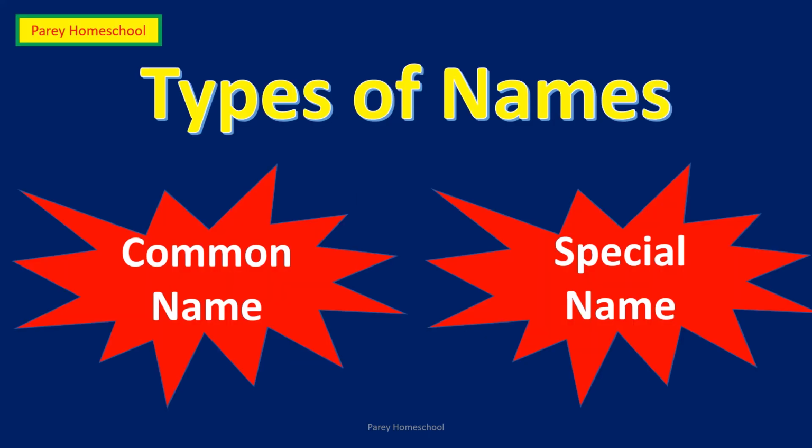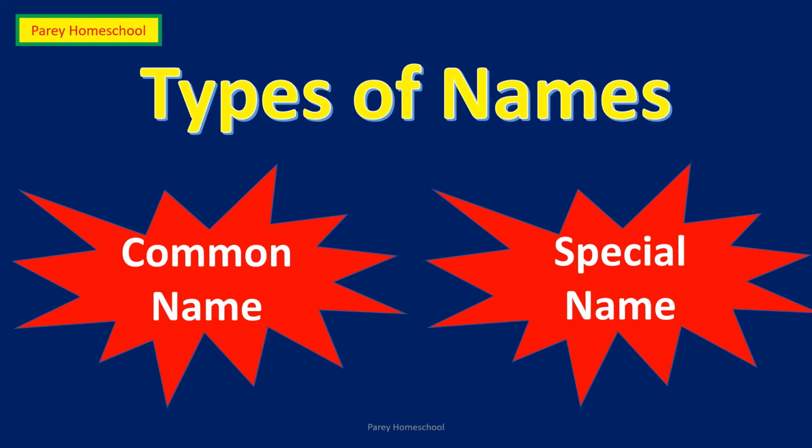So friends, this was all about noun. What is a noun? Noun is a name given to a person, place, thing, or animal. There are 2 types of names: common name and special name.